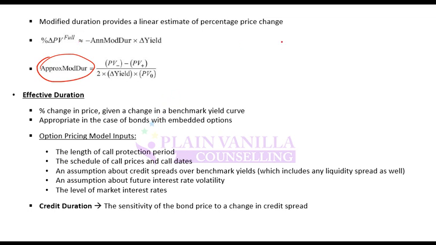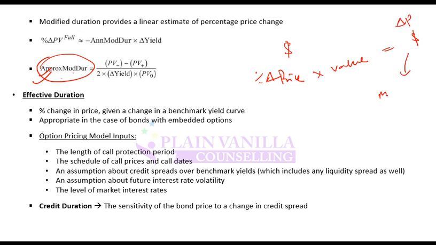So if I want to calculate it in dollar terms, what will I do? I take the percentage change in price, which is approximate modified duration, and I multiply it with the value of the bond. So if I multiply duration with the value, it will give me an answer in dollar terms, or it will give me the change in price in dollar terms.